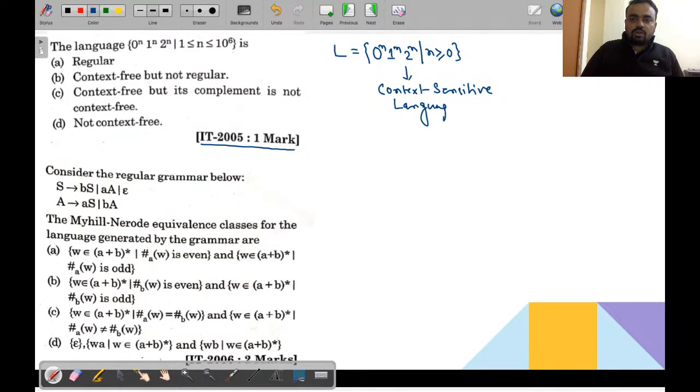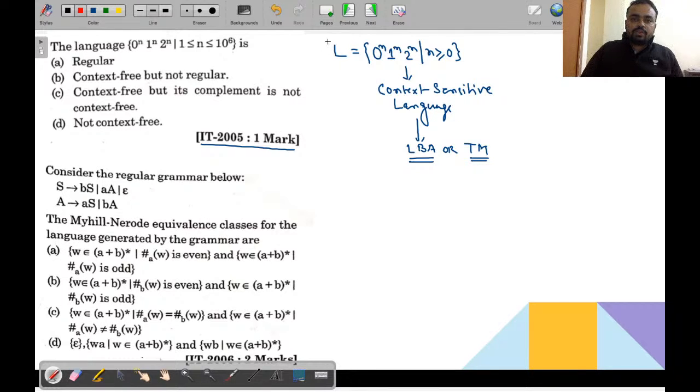And all context sensitive languages can be solved by the LBA or Turing machine.